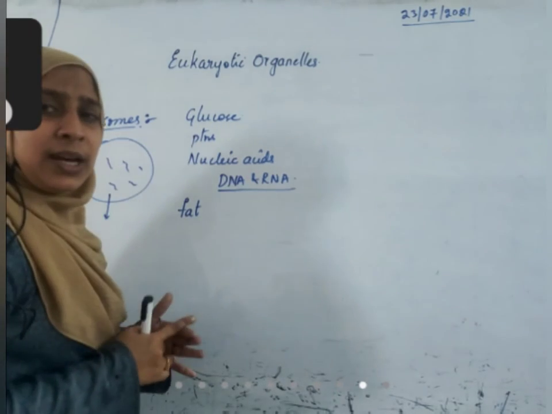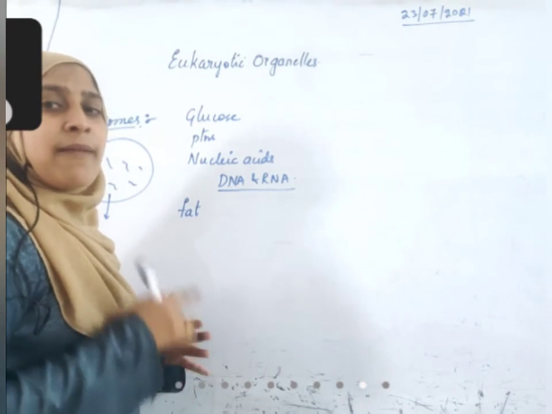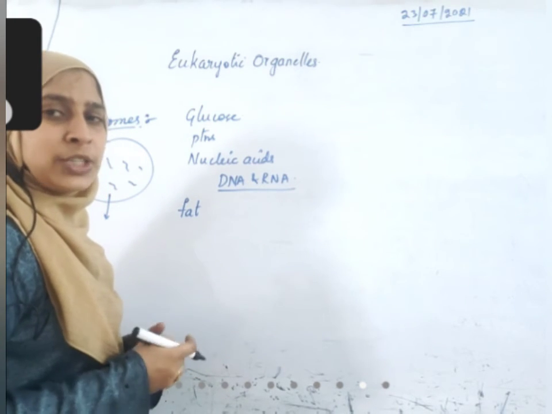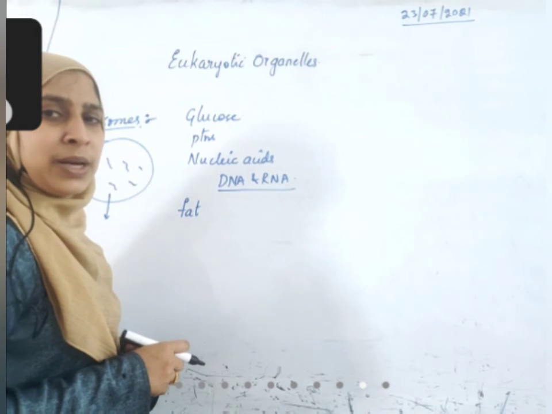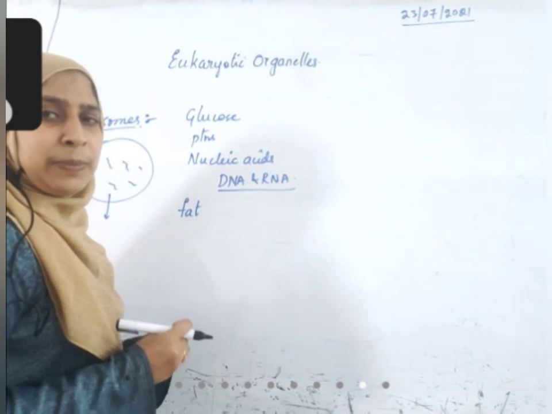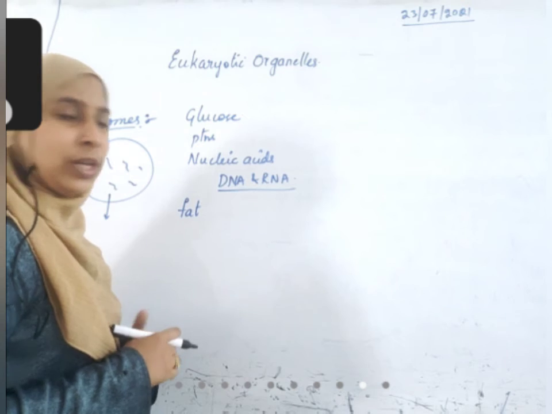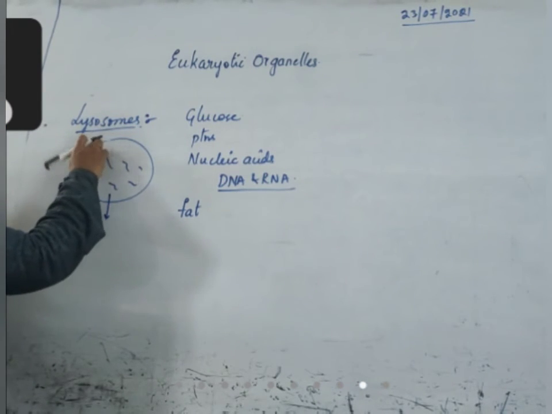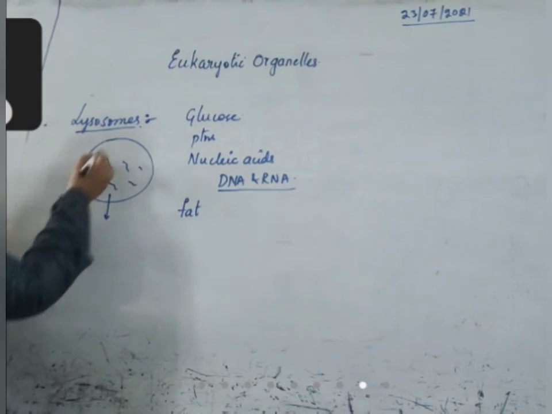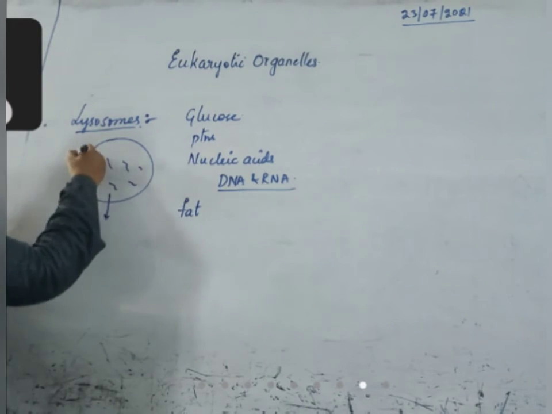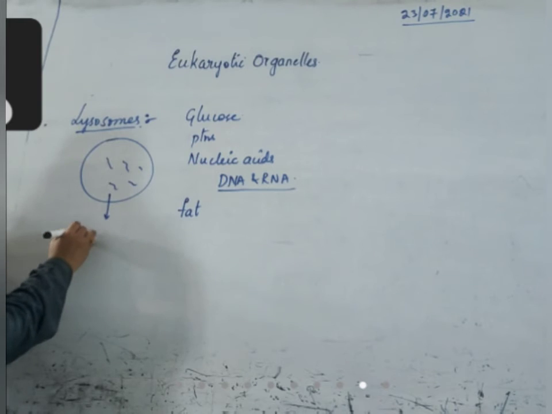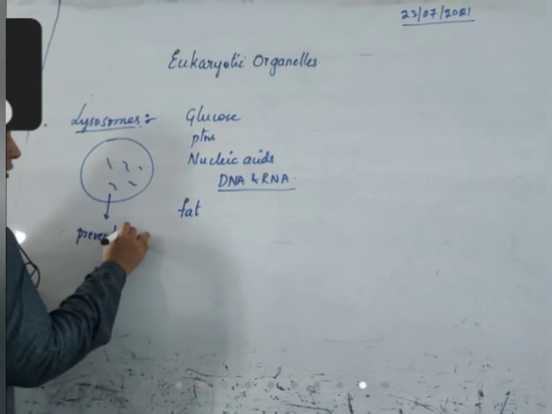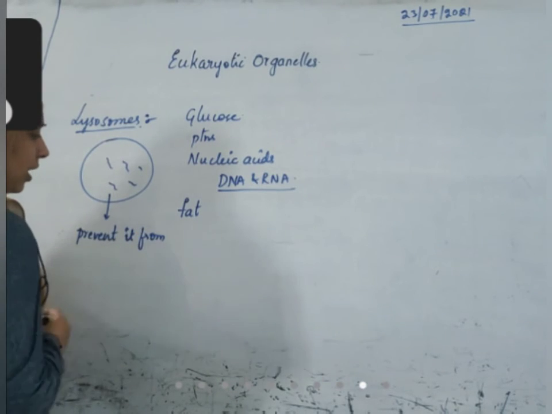If these many things are digested inside the lysosomes, why is it not digesting the cell? The cell is made up of all these components only. The plasma membrane is made up of so many lipids and protein molecules. Why is it not digesting? Because there is a membrane around the lysosome, which prevents it from digesting its own contents.